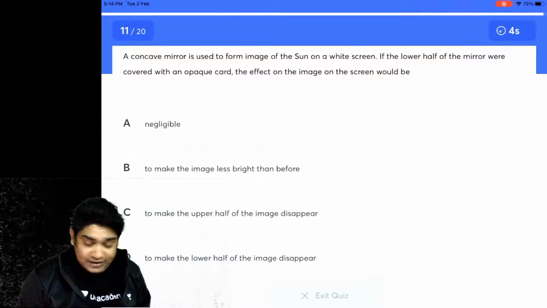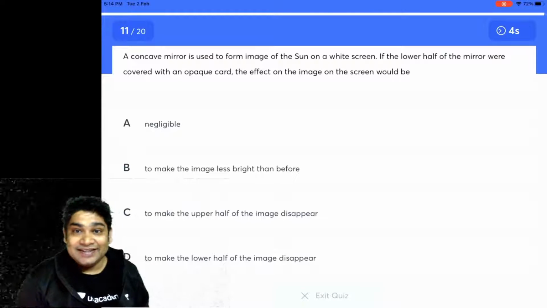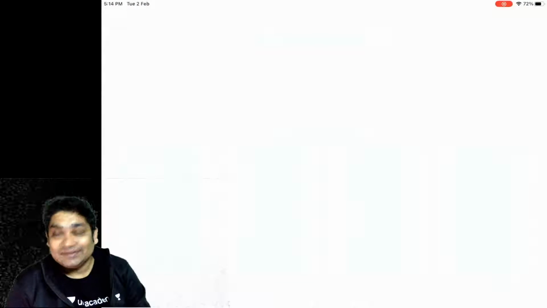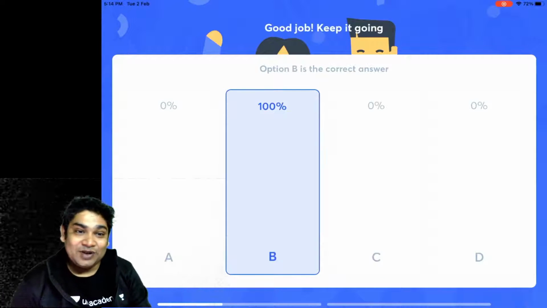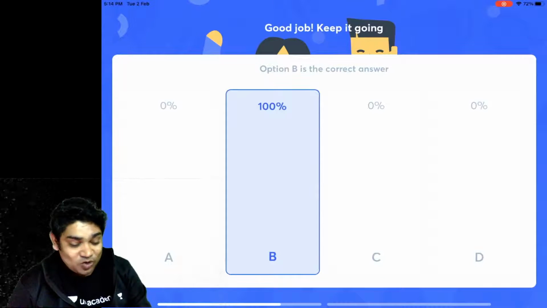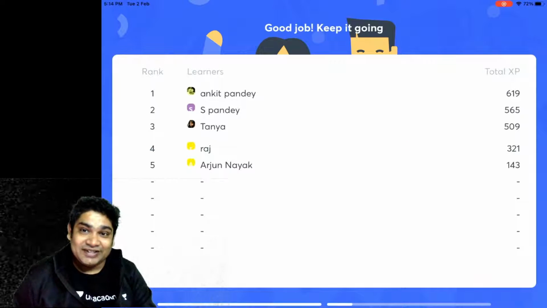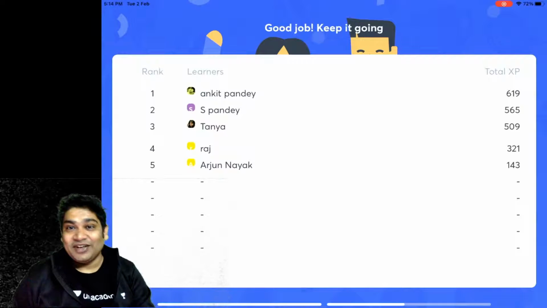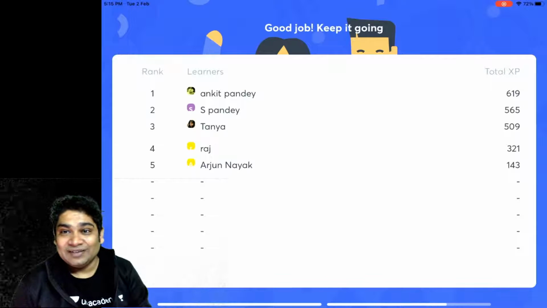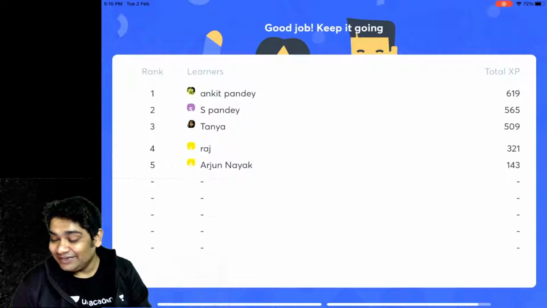All right, let's see how many of you got this right. Oh, great. 100% of you gave the correct answer for this, which is what is expected. This is a simple enough thing. If you followed all the lectures, if you're listening, then there is no reason why you would get this wrong.